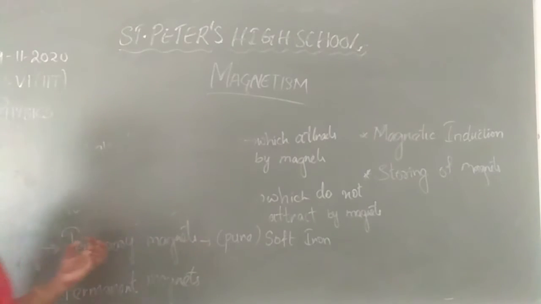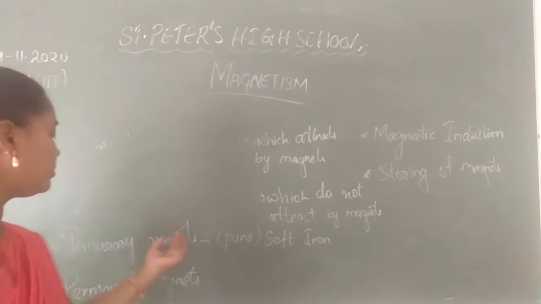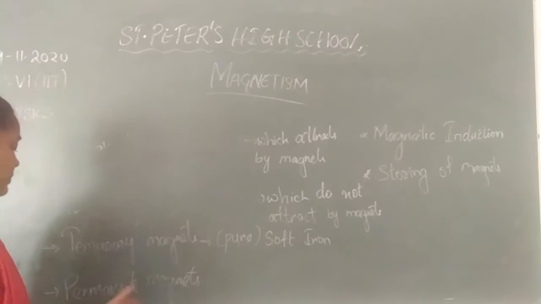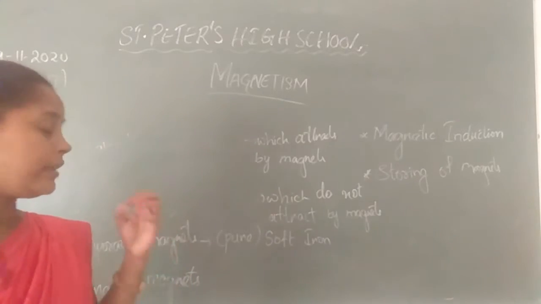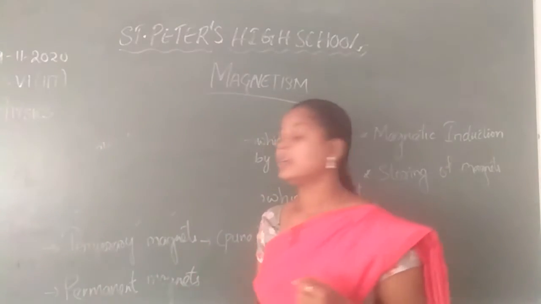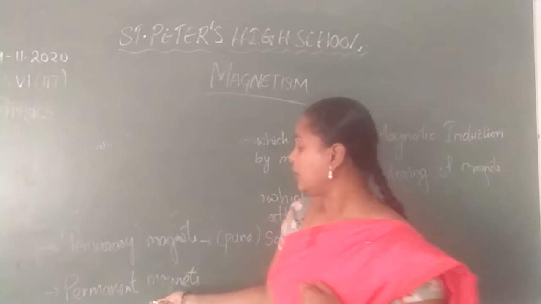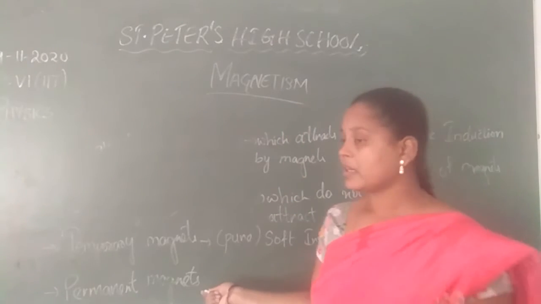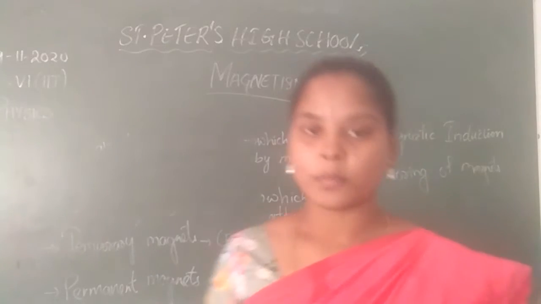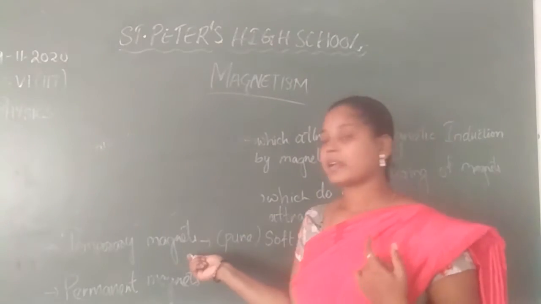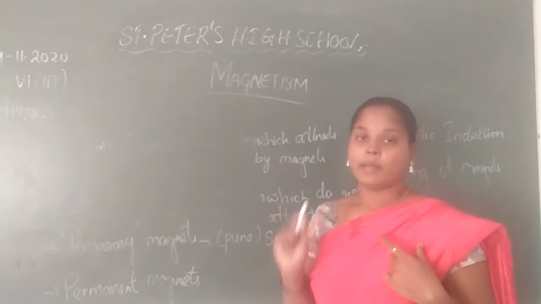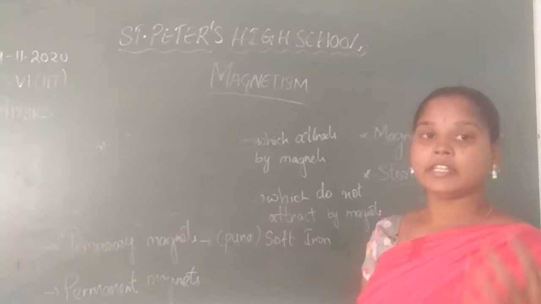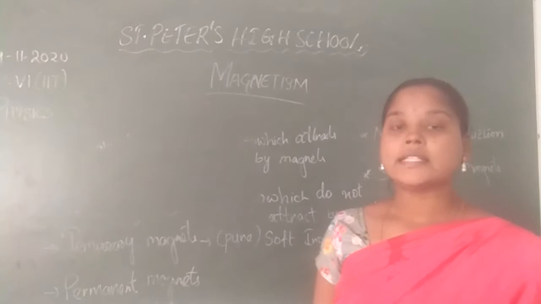After some days, after using them repeatedly, they lose their properties. They lose the property of the magnet, these temporary magnets, whereas permanent magnets are very strong when compared to temporary magnets. They will not lose their power even if we use them a repeated number of times. Temporary magnets are made from soft iron. The magnets made from an iron bar are called temporary magnets, and they are very sensitive. They lose their power very easily.